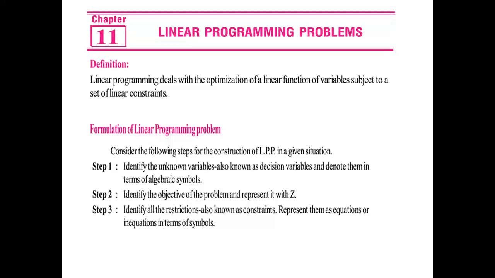And the third step is identify all the restrictions, also known as constraints, and represent them as equations or inequations in terms of symbols. The constraints may be the time constraint, accommodation, or raw material constraint. It can be anything. And the equations or inequations in terms of symbols means it can be greater than or equal to, less than or equal to, etc.